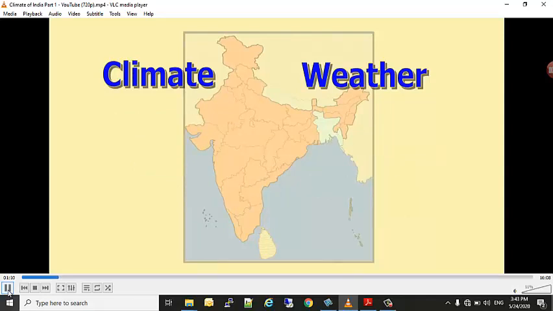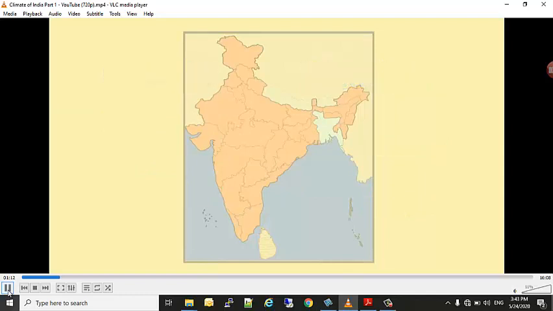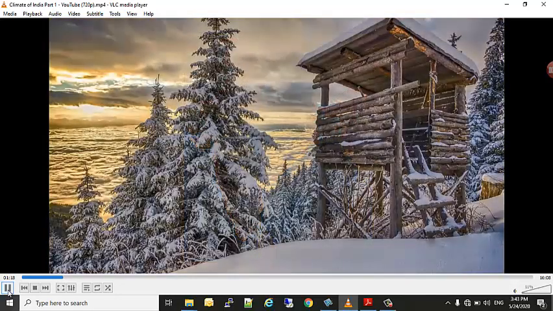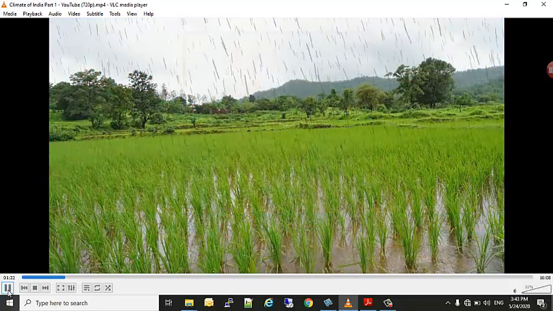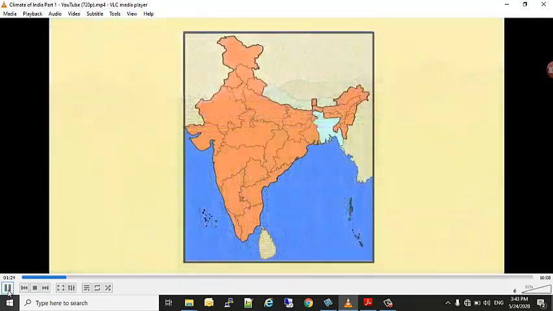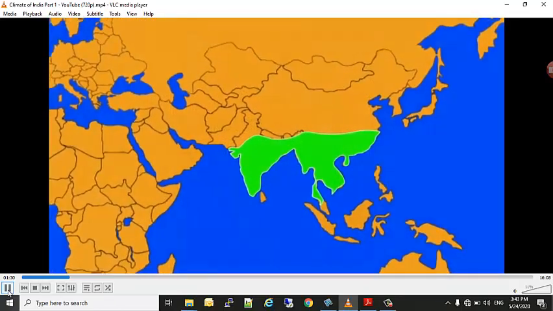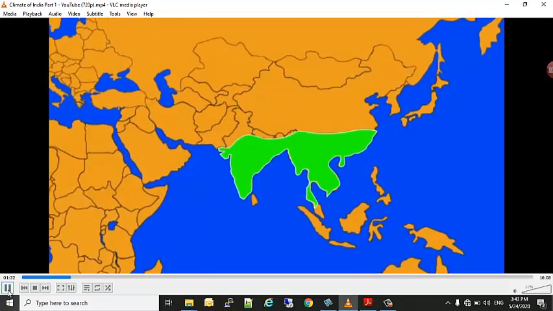Now you may observe that the weather condition fluctuates very often within a day, on the basis of generalized monthly atmospheric conditions. The year is divided into seasons such as winter, summer and rainy season. When it comes to India, the climate of India is described as monsoon type.